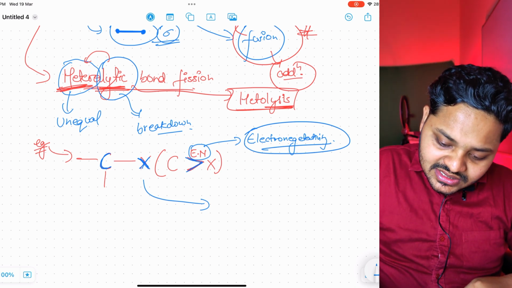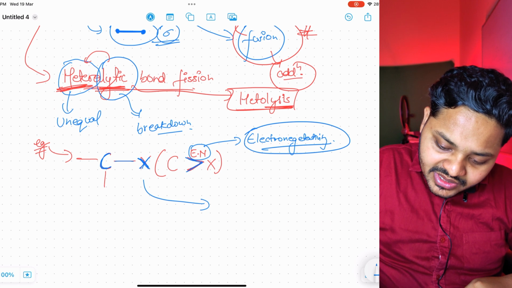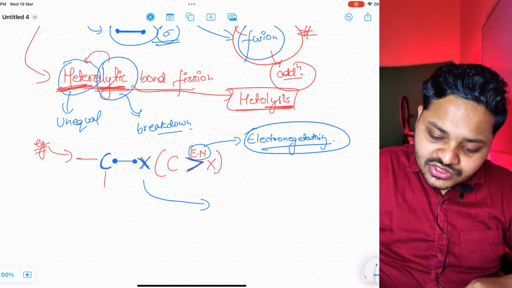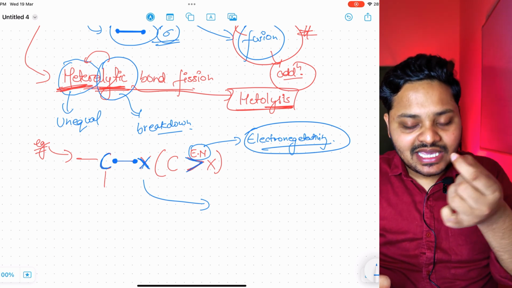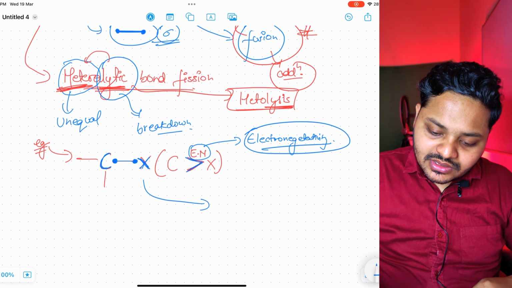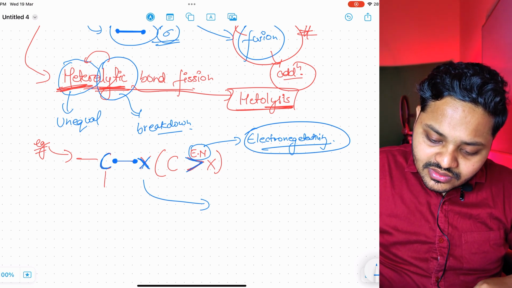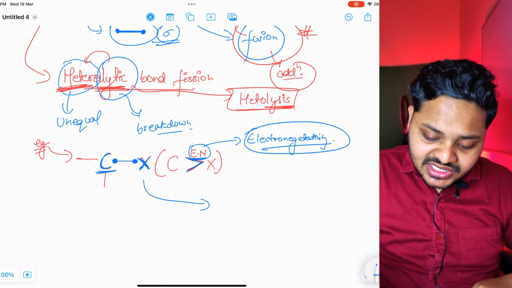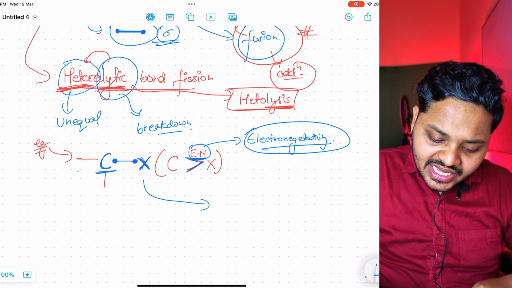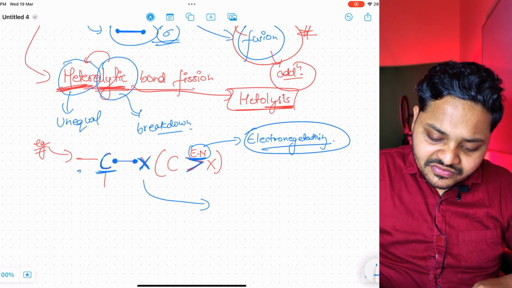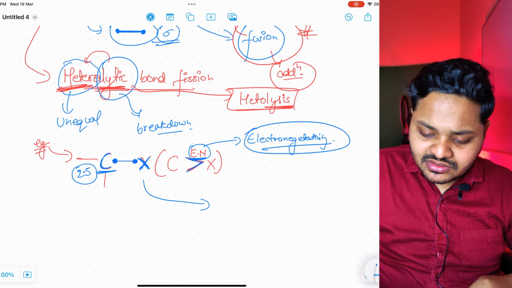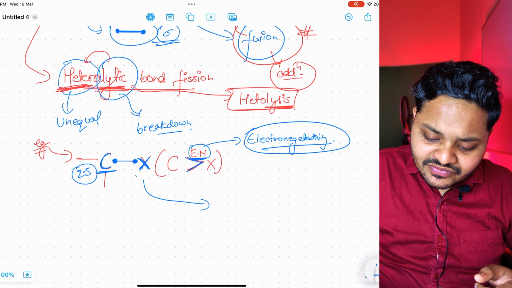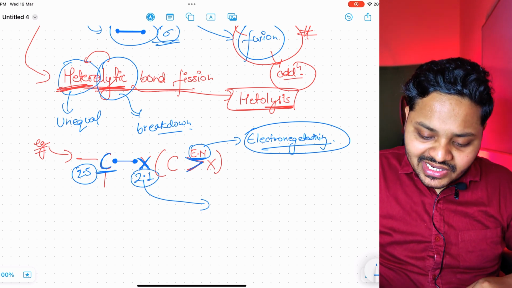We know that initially this single bond is formed by the combination of two electrons. This electron is of carbon and this electron is of the attached hypothetical atom X. Then what will happen? X will have less electronegative power, and carbon has high power. In general, carbon has an EN of 2.5, and suppose X is a hydrogen atom, because its electronegativity is 2.1. Then what will happen?